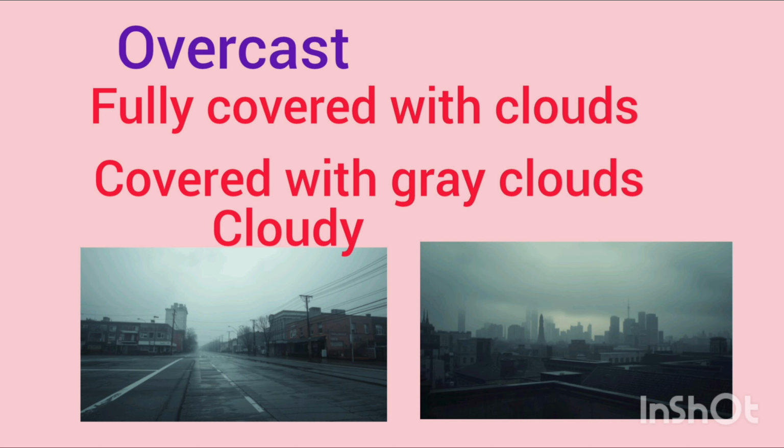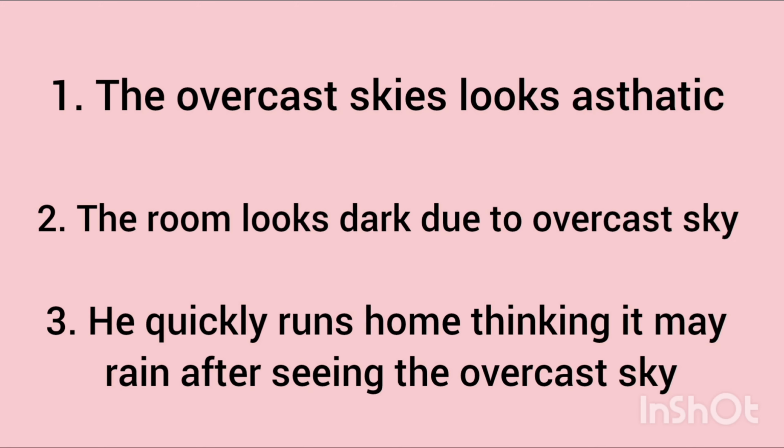Overcast is basically a sky which is covered with a large amount of gray clouds, which is really not sunny at all, and it's really gloomy and dim, where little light is coming out of the sky and it's like it's about to rain. Let's see examples. The overcast skies look aesthetic. Yes, many of us really like the skies that are really cloudy and gloomy, and it's very pleasant and very satisfying. So it's an aesthetic one, right?